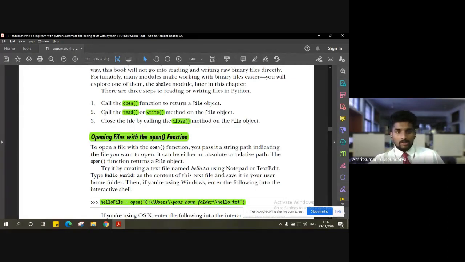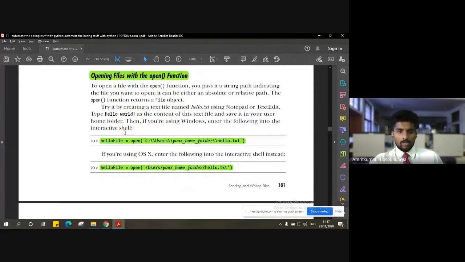Then the second step is to read that file and write some content inside it. And once we are done with reading as well as writing, we are ultimately going to close that file and return that file object. So opening files with the open function, as I said, the open function will open a particular file and will return the file object.